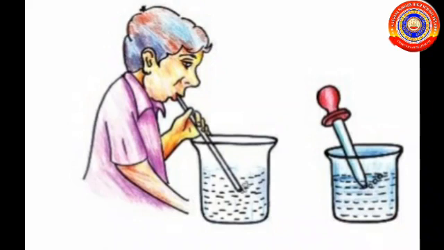The first activity: when we exhale air onto a mirror, we can see mist on the mirror. This is water vapor formed by the cooling of exhaled air on the mirror. The second: lime water is calcium hydroxide. When carbon dioxide is passed through clear lime water, calcium carbonate is formed and it turns milky in color.